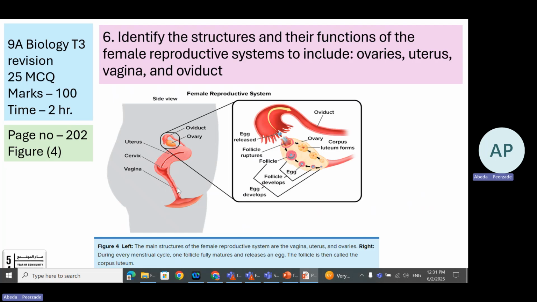Coming to the next learning objective, identify the structures and their functions of the female reproductive system to include ovaries, uterus, vagina, and oviduct. This is about the female reproductive system. These are the two diagrams mentioned, figure 4 on page number 202. So we are expecting a diagram to be asked in exam for 4 marks, right?